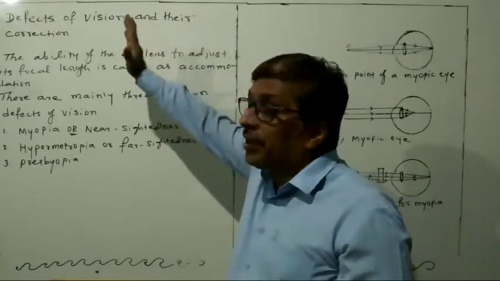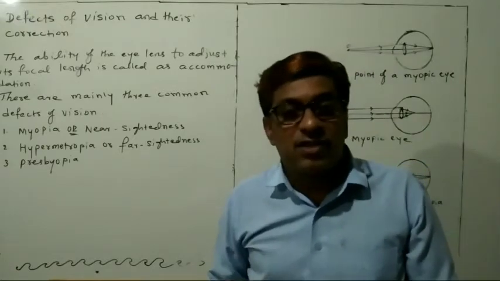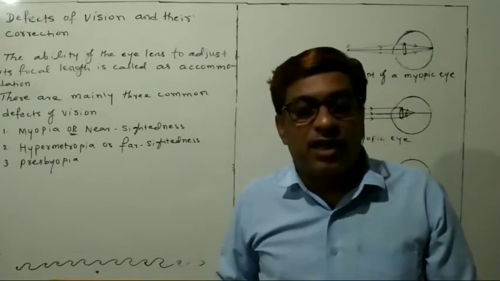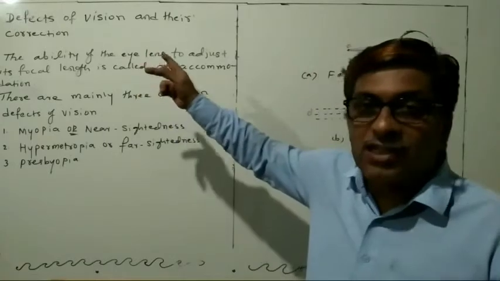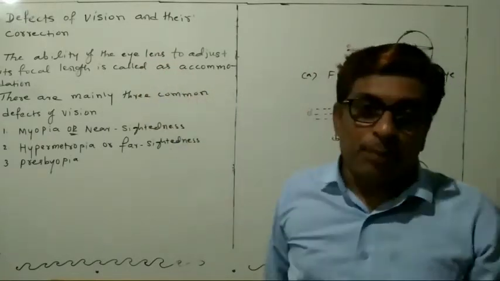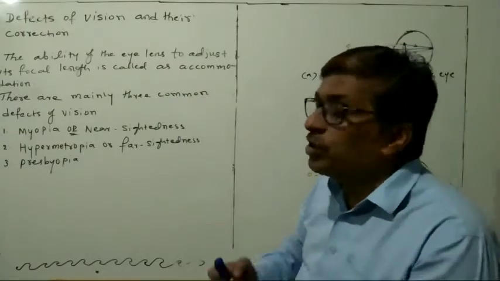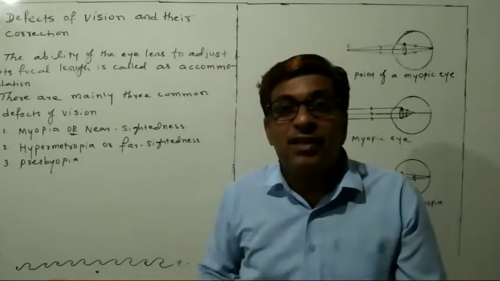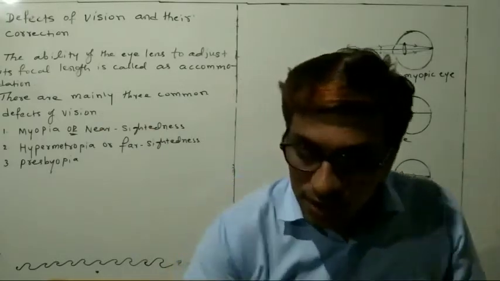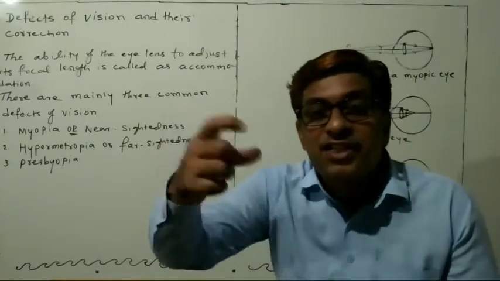So this can be corrected also. This can be corrected by using the lens. So you have studied the lens. So here the lens topic is so useful to you for understanding the topic. Okay, students? So how is it possible? You know that ciliary muscles. The ciliary muscles will be adjusting the lens.